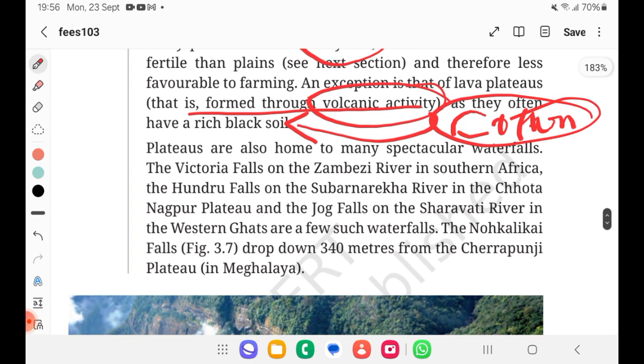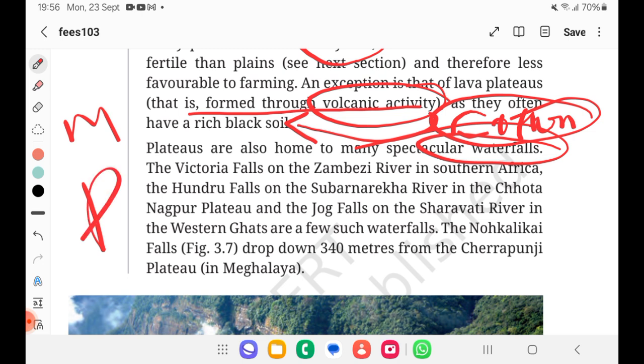And also, minerals will be there. One more is waterfalls. Here comes the prelims question: which waterfalls fall under which country? Victoria Falls on the Zambezi River. It's in South Africa. So Victoria Falls on the Zambezi River in South Africa.